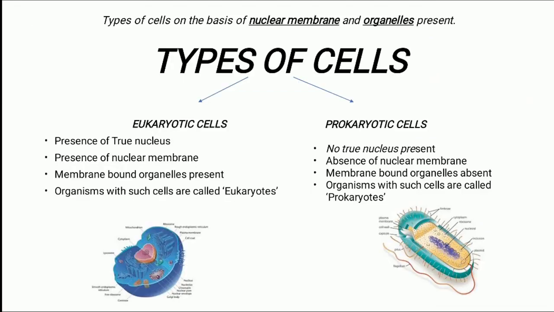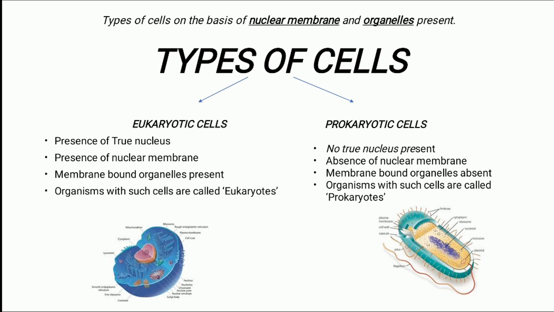The next topic is types of cell. So types of cells are classified on the basis of nuclear membrane and organelles present. So we have already seen what is nuclear membrane. That is, nuclear membrane is a double-layered covering present over nucleus. So types of cell, they are of two, which are eukaryotic cells and prokaryotic cells.